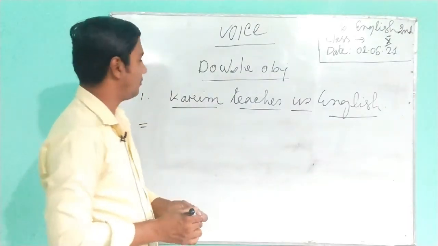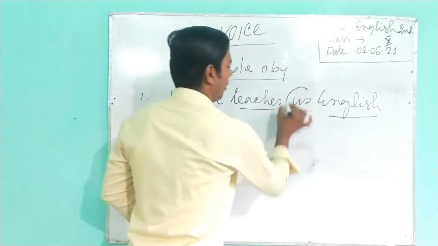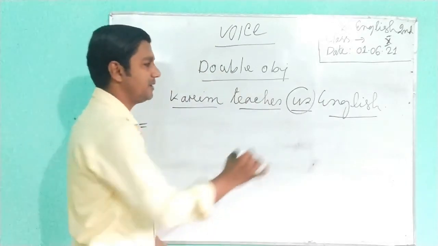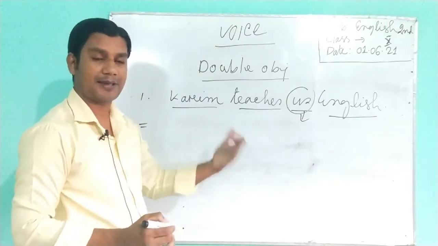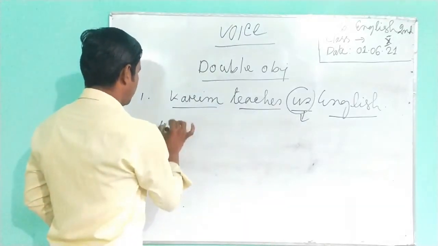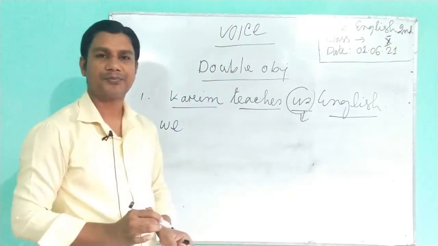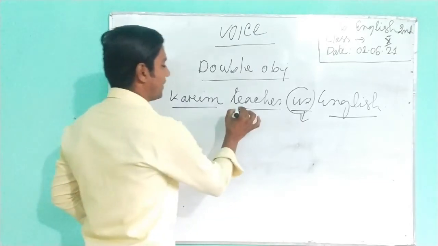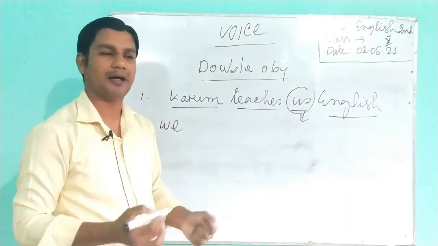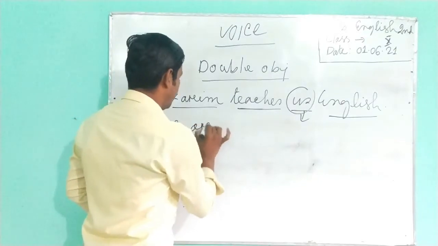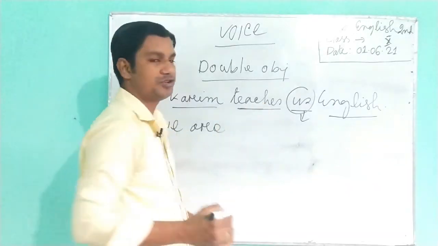We all know that if we want to transform active voice into passive voice, then the object will transform into the subjective form. Us is an object, and the subject form of us is we. So the object will transform into subject. Then the tense is the auxiliary verb. Teach is present tense, and in the case of present tense we use am, is, are. We matches with are. We are. Then the verb in past participle: teach, taught.